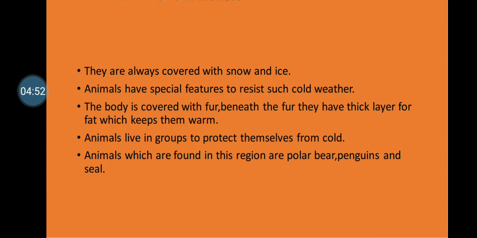Any idea why throughout the year they have snow and ice? This is because they receive very little sunlight. See, when we get sunlight, the snow melts and the ice also melts, isn't it? But in this region, what happens? They receive very little sunlight, and that's why throughout the year they are covered with snow and ice. And over here it is obviously very cold, because of a lot of ice and snow.